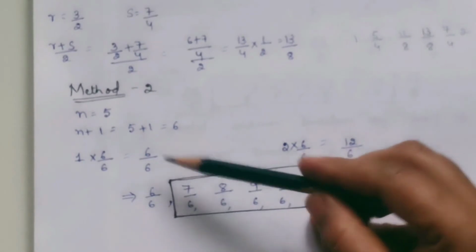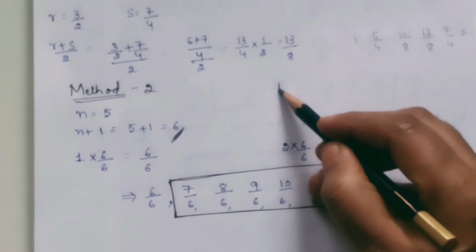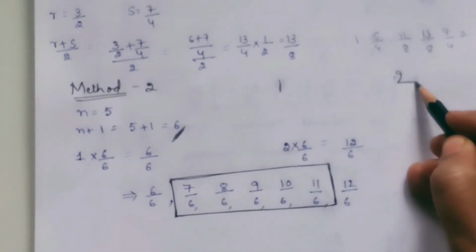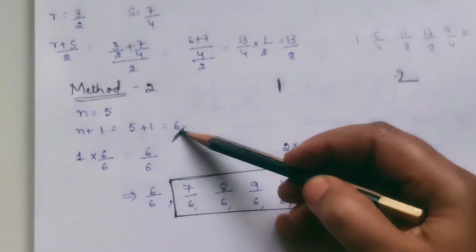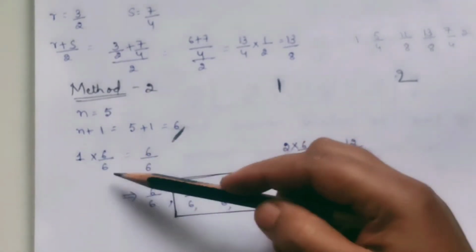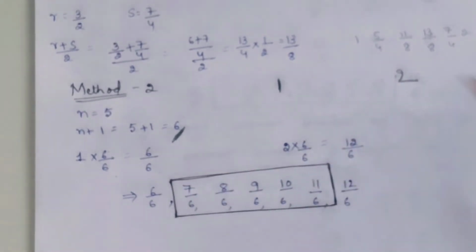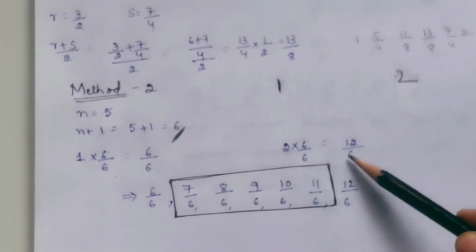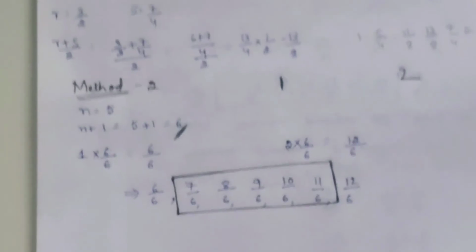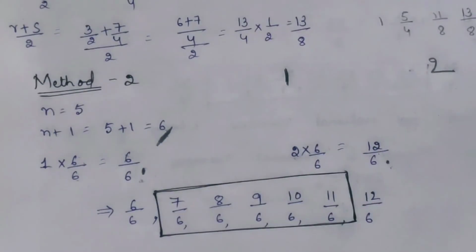Now, whatever answer you have got, you have to multiply with the two numbers given. You are supposed to find the rational numbers between 1 and 2, isn't it? Now take the first number and multiply and divide by this number. 6 ones are 6, again 6 as it is. For 2, do the same procedure. 2 into 6 by 6, you'll get 12 by 6. Now this is the initial number and this is the final number. Between these two, you have to find the 5 rational numbers.